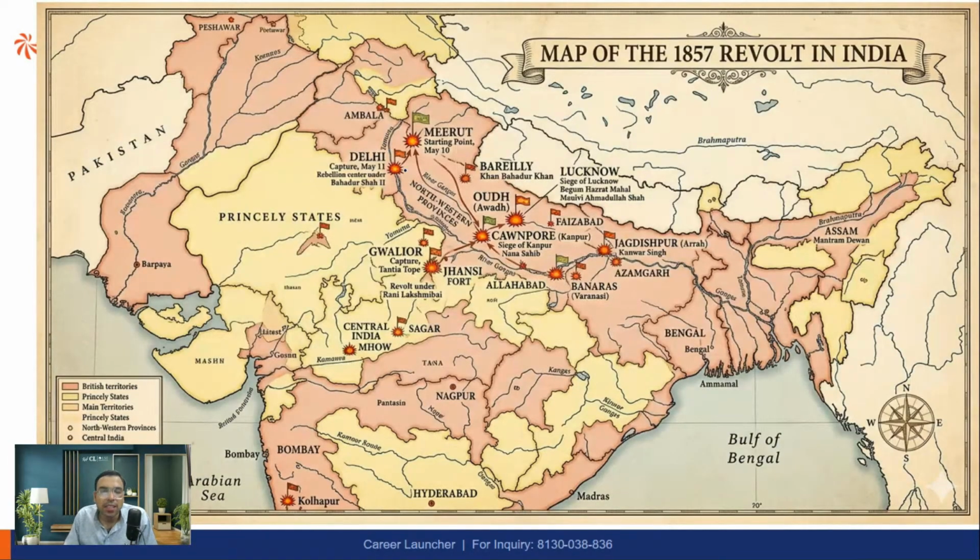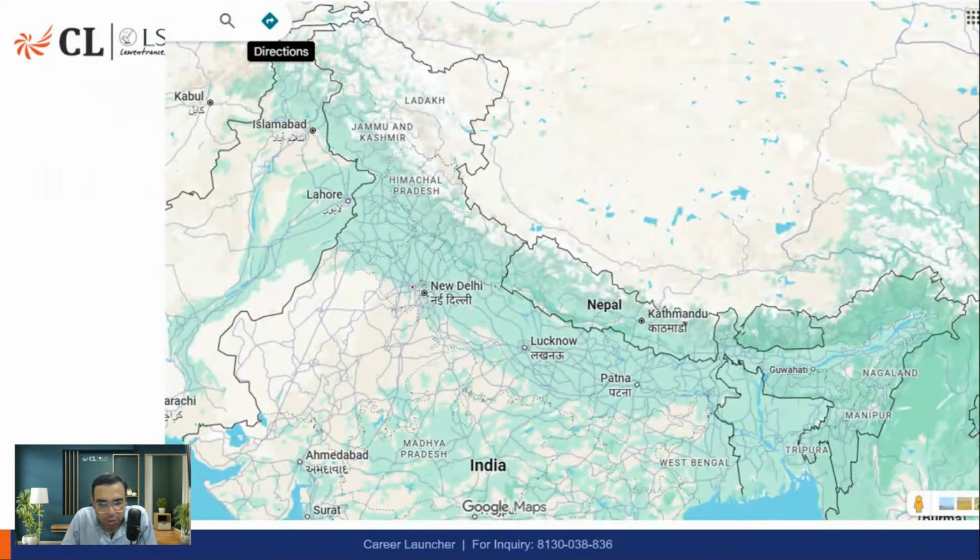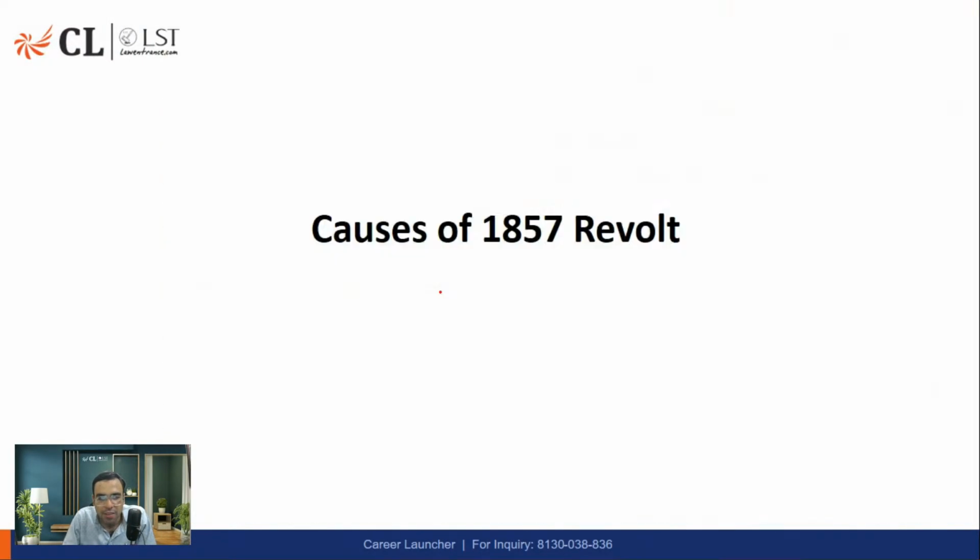देखो, this is the place, this is AI generated. I asked the AI and they have given me this. So here is Delhi. आप देख रहे हो मेरठ, अवध is लखनऊ, कानपुर, झांसी, ग्वालियर, आजमगढ़, जगदीशपुर, these are the places. तो मोस्टली अगर आप देखोगे, ये इसी रीजन में all the revolt happened. ठीक है. So let me show. So here is दिल्ली, this is मेरठ.